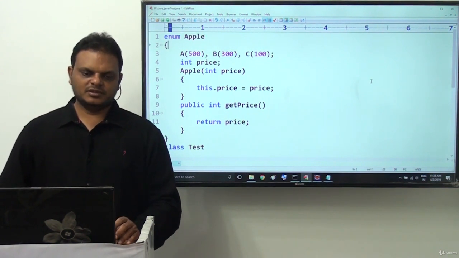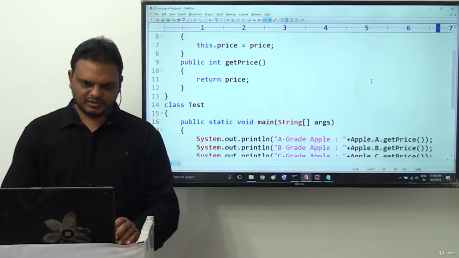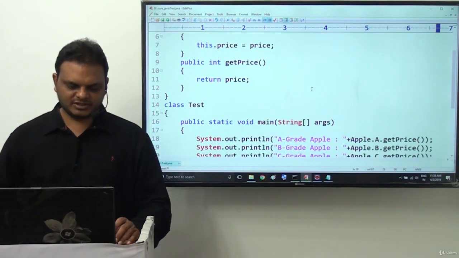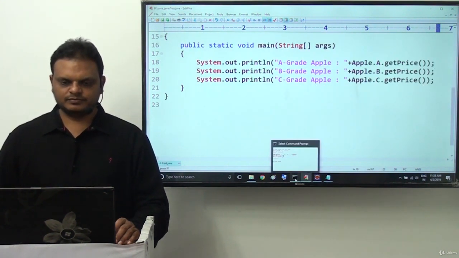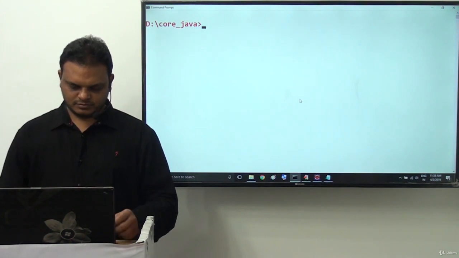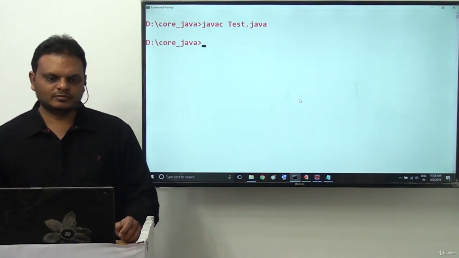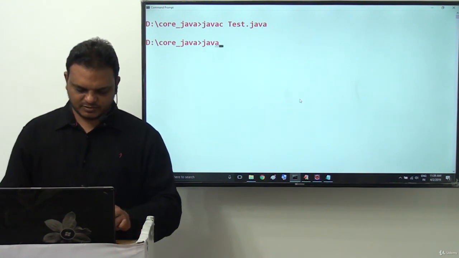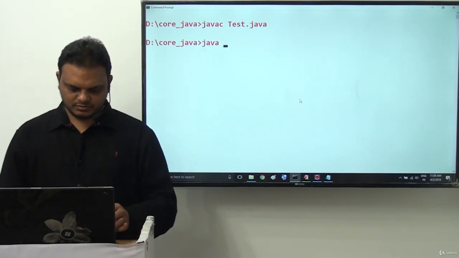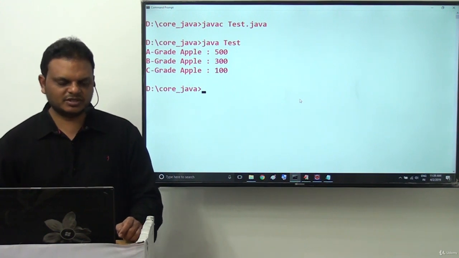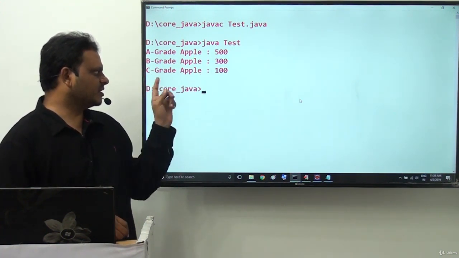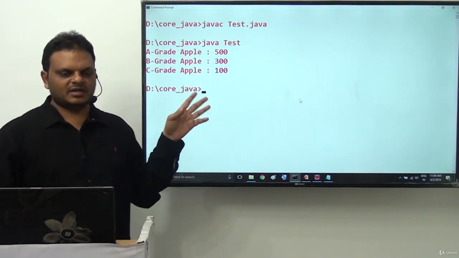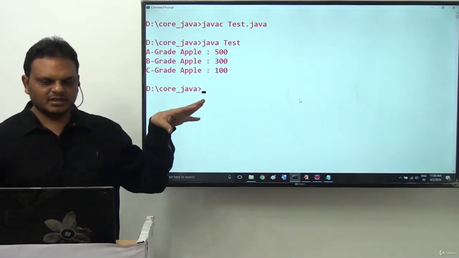Now let me run this example. This is Test.java. Javac Test.java, compiled successfully. Java Test. Here we are getting output like this: A grade Apple is 500, B grade Apple is 300, and C grade Apple is 100. Finally, we are getting our content here.